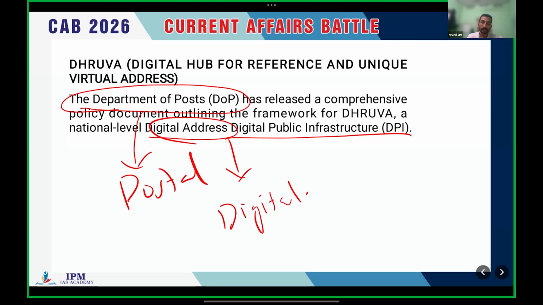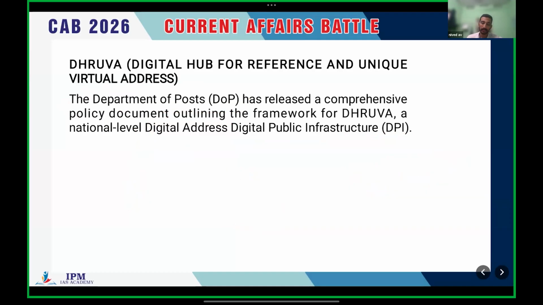Which means we all, everyone, have different addresses, our own unique address, our house address, communication address, a permanent address, etc. So the Department of Post is trying to create a digital address. That is known as Dhruva. That's the basic idea behind Dhruva, digital address.